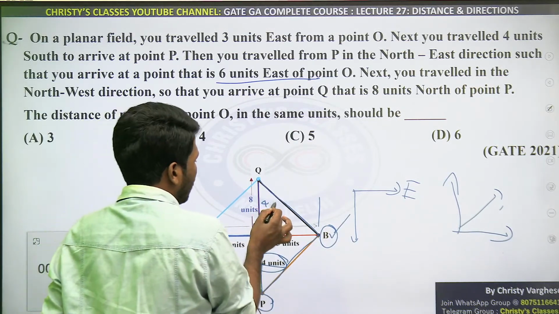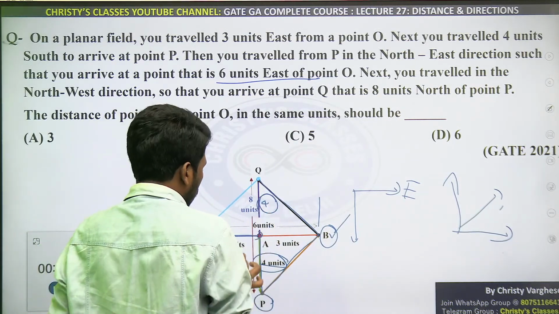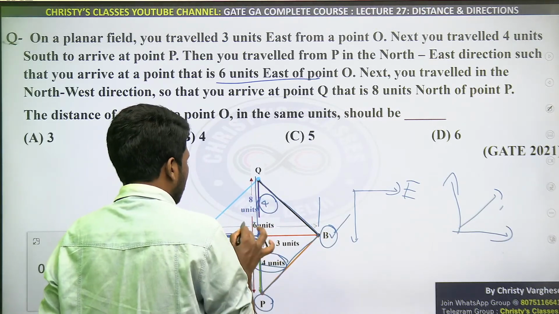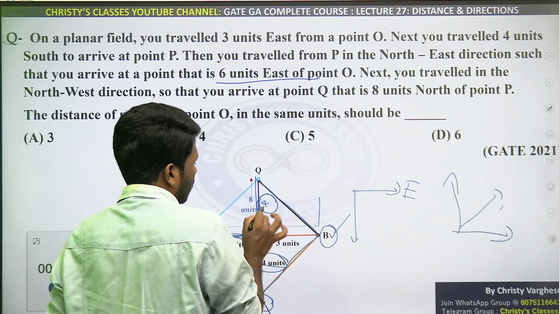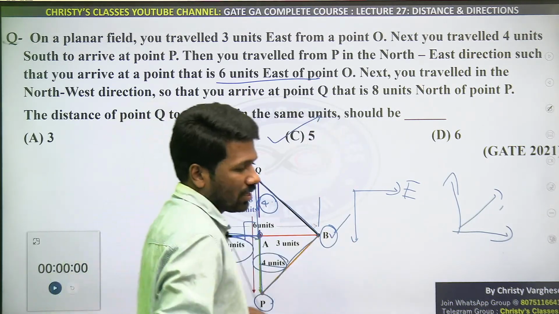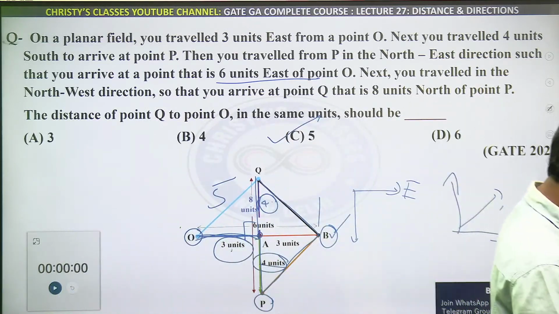So we know that AQ is 4, OA is 3. So right triangle है. So Pythagoras theorem और Pythagorean triplet 3 4 है तो तीसरा side 5 होना ही चाहिए. That is the relevance of Pythagorean triplet. It saves some time.